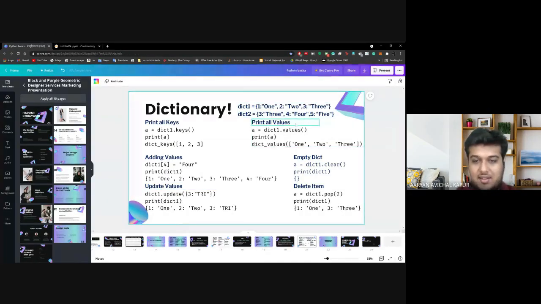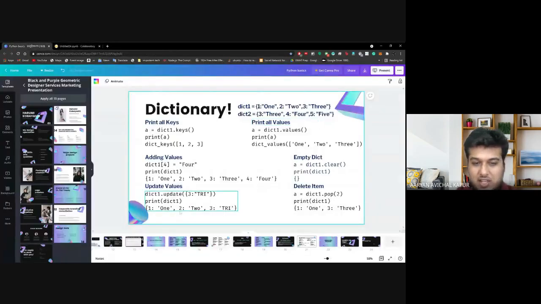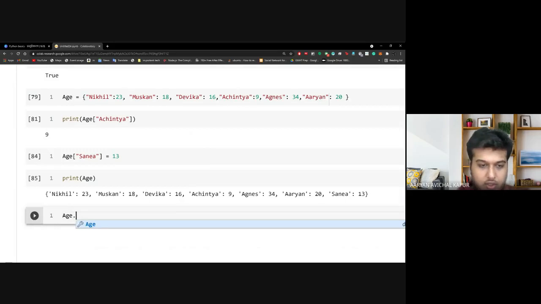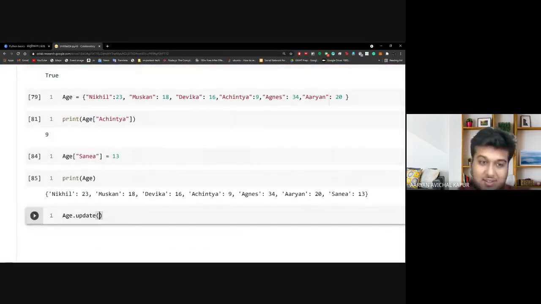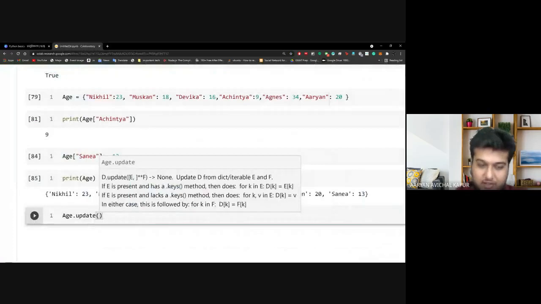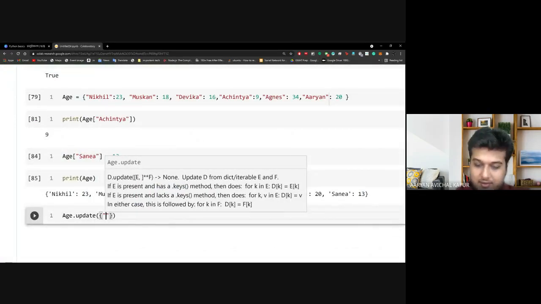Now let us say I want to change the age of Aryan. Let me change my own age. So age dot update. I'm sorry, as I said, I rarely use a dictionary. Instead of a dictionary, I use a 2D list. That is the way I work, so I'm not very good with this.